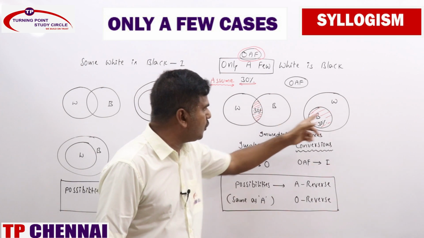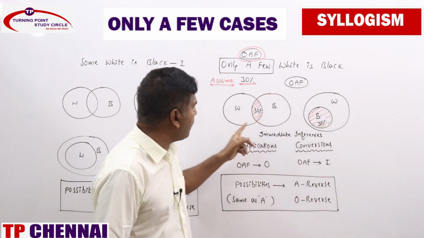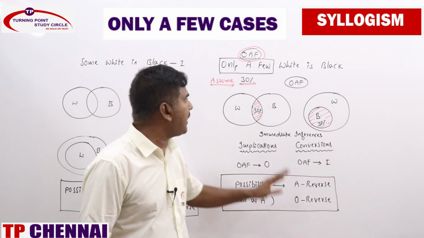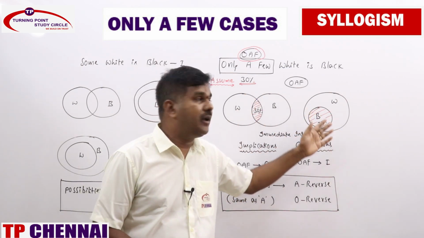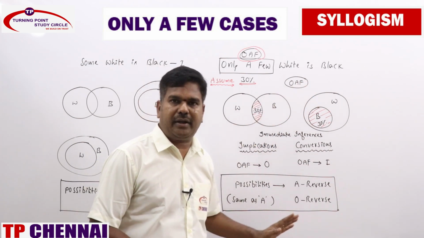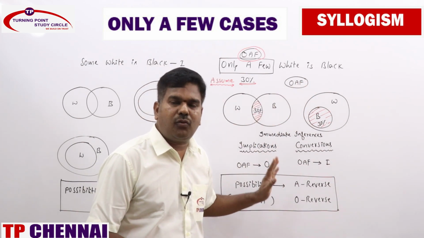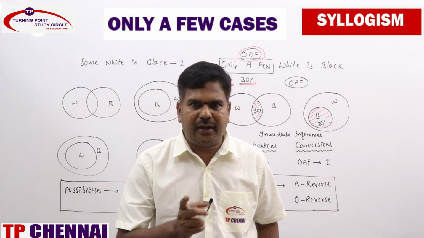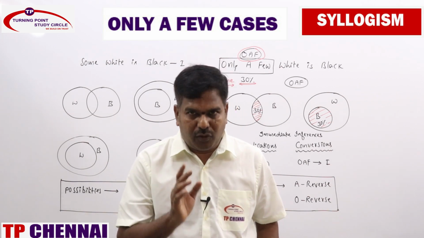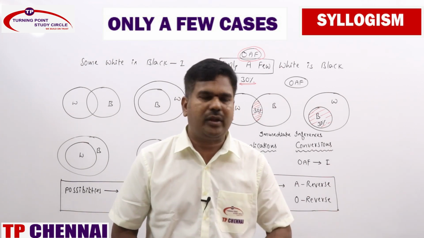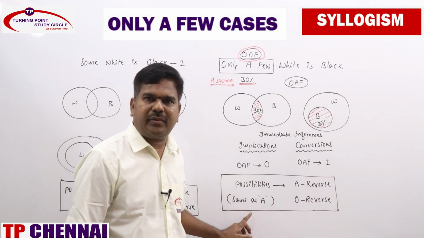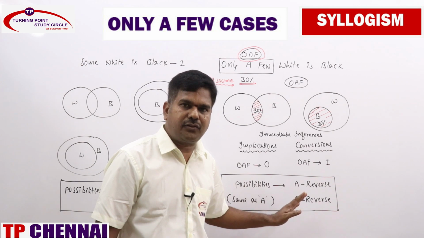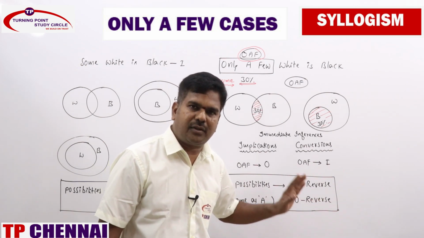Some black is not white. Some black is not white is true in any of the statements. Yes, here it is true. That is the reason we are getting O reverse, not O straight. O straight means some white is not black. It is 100%, right? So some black is not white, it is a possibility. So this only follows in only a few. For possibility cases, for I statement, what are all the possibilities? A straight, A reverse, O straight, O reverse. For only a few cases, you will be having A reverse and O reverse, just like the A statement. A statement also has only A reverse and O reverse. For only a few statements also you will be having A reverse and O reverse only.